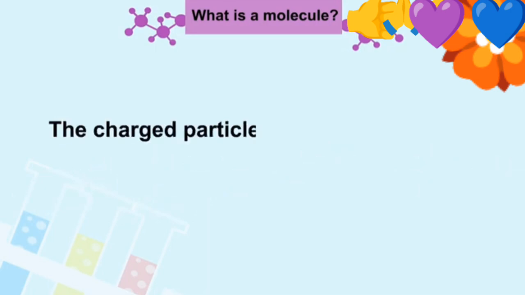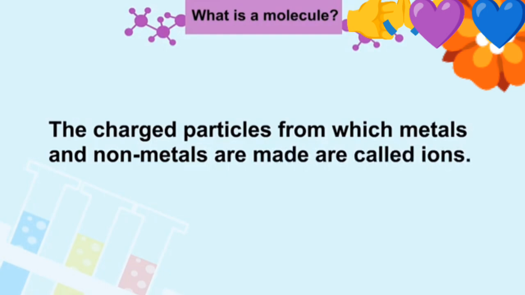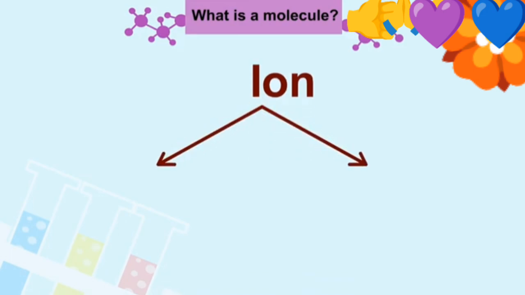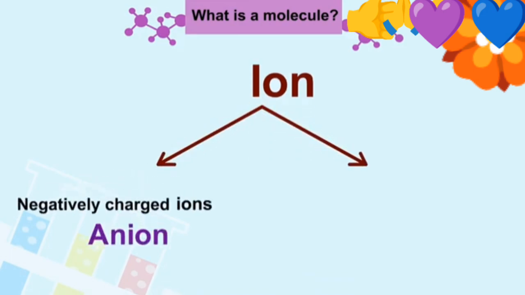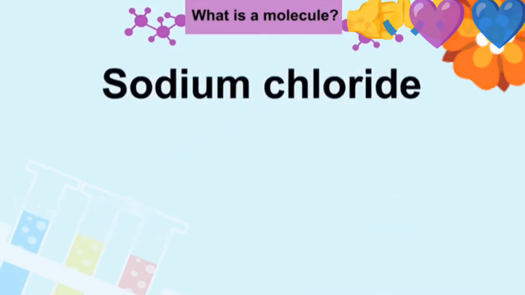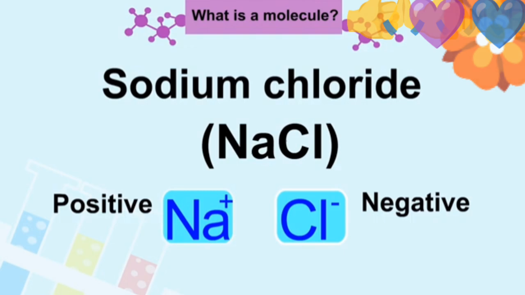Let us see what are ions. The charged particles from which metals and nonmetals are made are called ions. Ions are divided into two types based on the charge on them. The negatively charged ions are called anion, and the positively charged ions are called cation. For example, sodium chloride NaCl contains positive sodium ion Na+, and negative chloride ion Cl- as constituent particles.